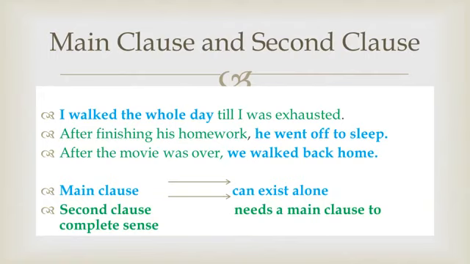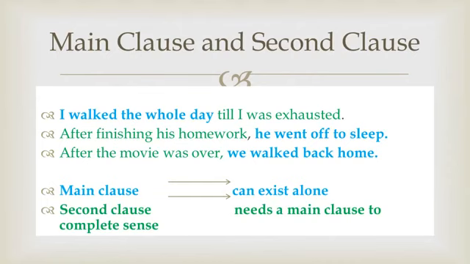So we can say that a second clause always starts with a conjunction, like till, and after in these examples. It is easy to identify the second clause as it always starts with a conjunction.